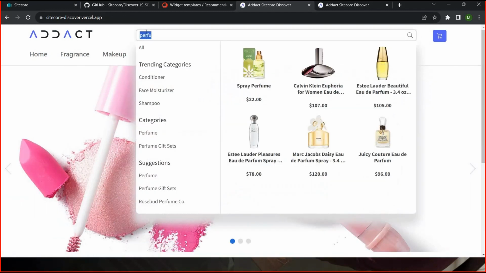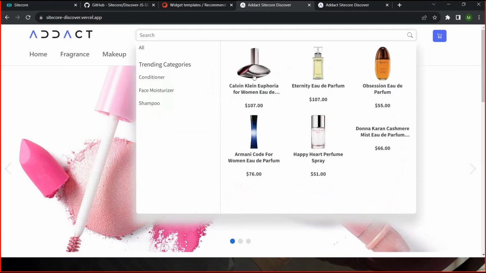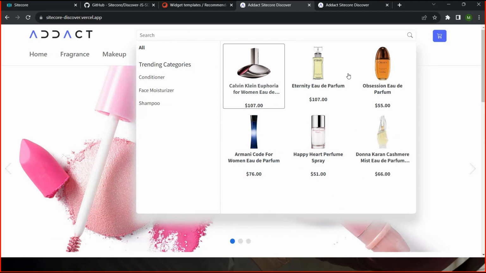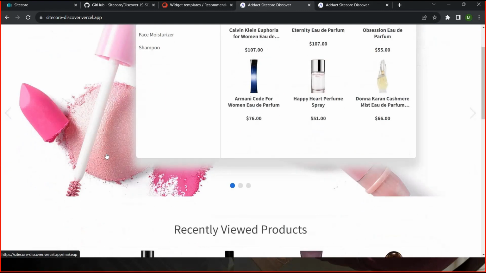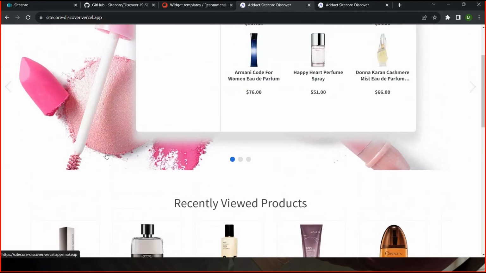Let me go back to my systems. Previously I was getting the shampoo data, and now I am getting the perfume data. So based on my visits, it will track the information and I will get personalized data. There are many options for personalization, and that is the most important feature of the Discover platform. It will identify the user interest and user intent, and based on that, it will provide a personalized experience to the users.